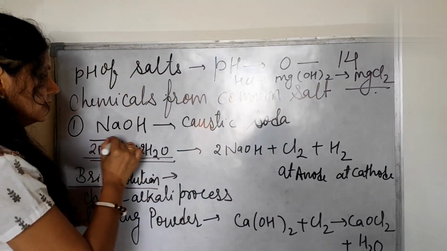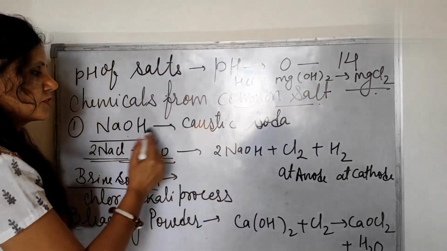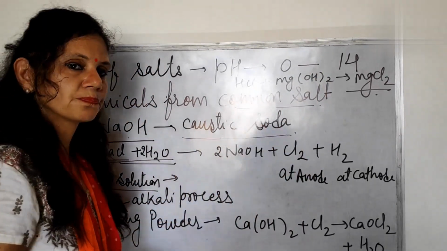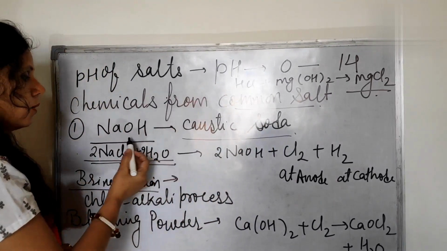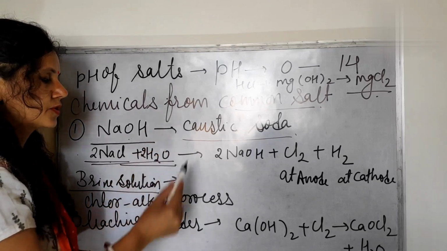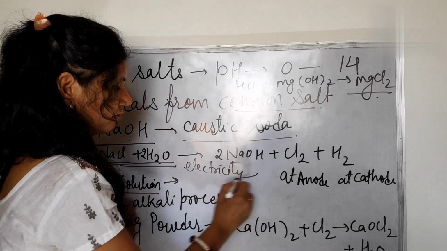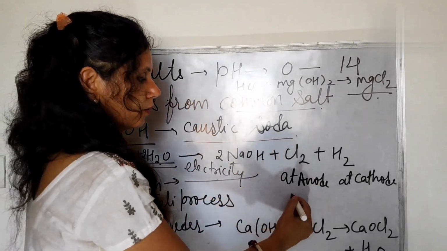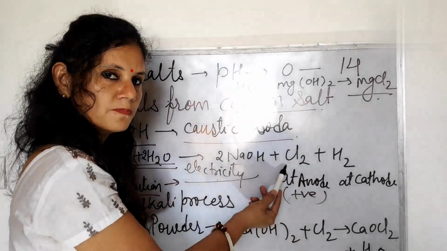First, NaOH can be obtained from common salt. The common name of NaOH is caustic soda, because it can be used to form soap and detergents. Now how is NaOH formed from common salt? Electricity is passed through the NaCl brine solution. When we pass electricity, at the anode, the positively charged electrode, chlorine gas is formed.